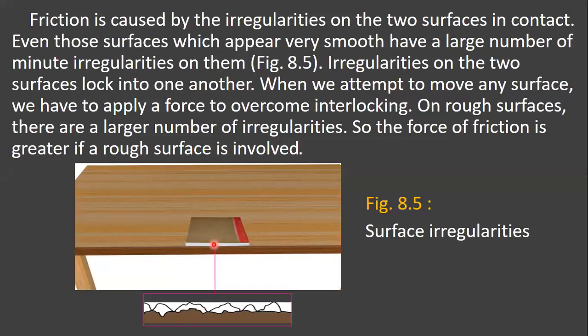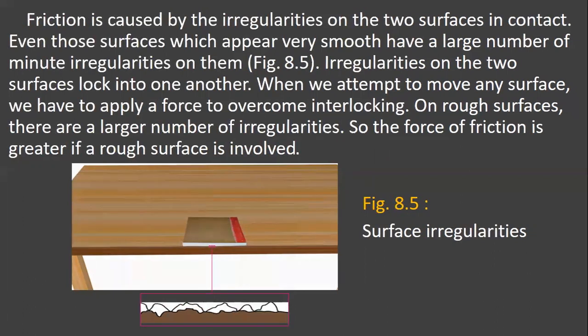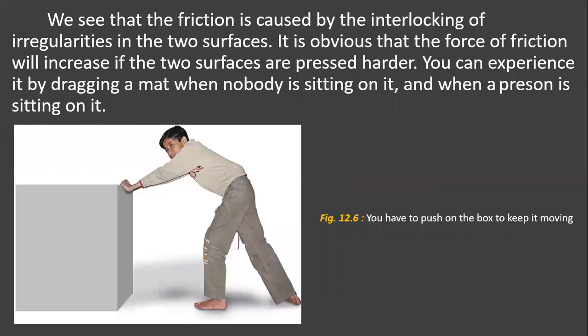On rough surfaces, there are a large number of irregularities, and so the force of friction is greater if a rough surface is involved. See, children, the force of friction is greater on rough surfaces. And we see that friction is caused by the interlocking of the irregularities in the two surfaces.